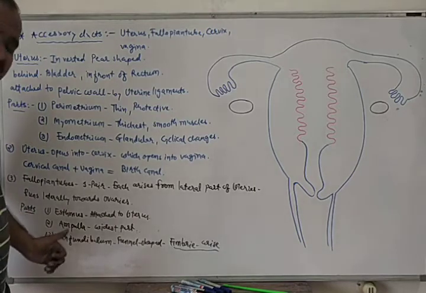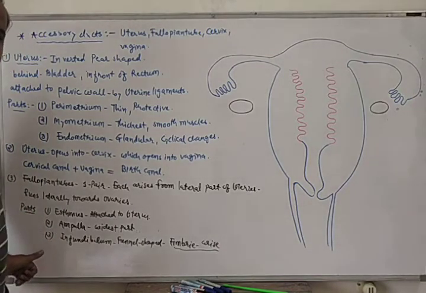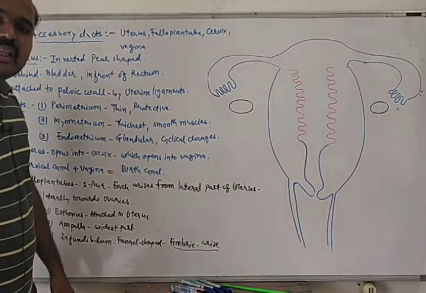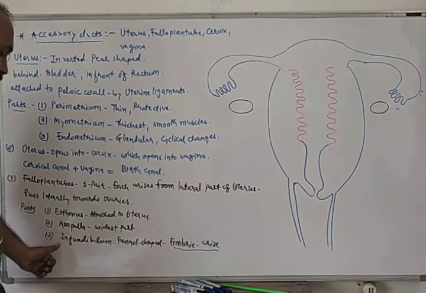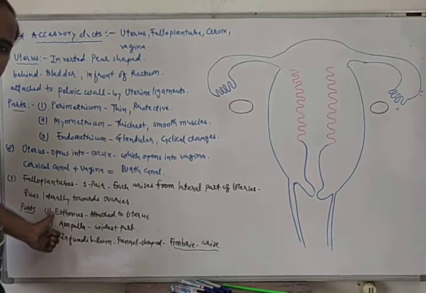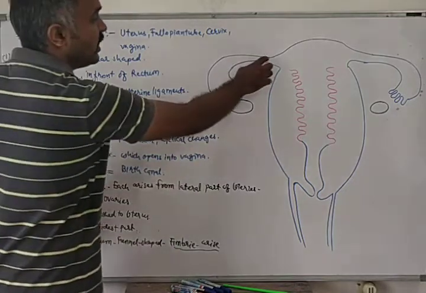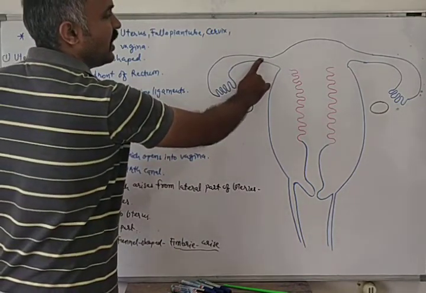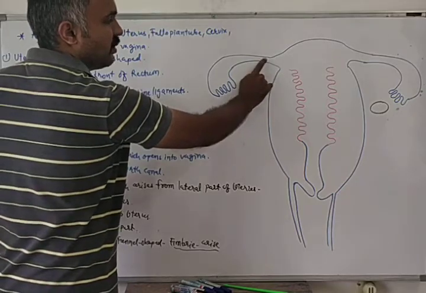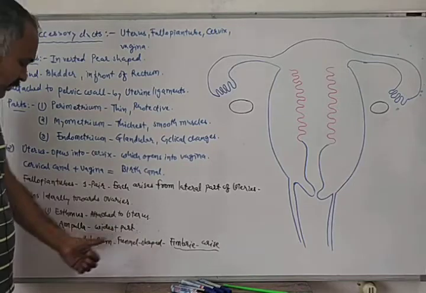And how many parts are there? It has 3 parts: isthmus, ampulla and infundibulum. The part of the fallopian tube which is attached to the uterus is known as isthmus. This region is known as isthmus, and this isthmus is attached to the uterus.